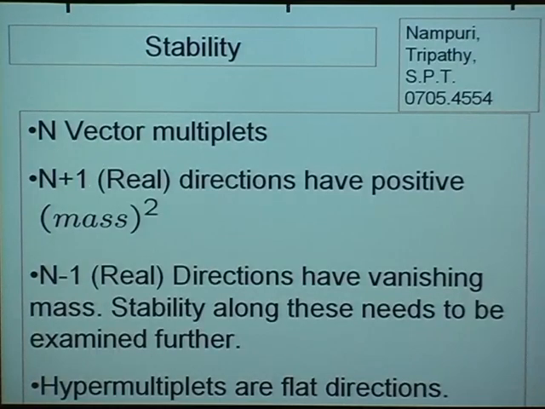Well, it turns out if we have n vector multiplets, then n+1 real directions in moduli space have a positive mass squared, and n-1 directions have a vanishing mass. This is just from the vector multiplets. The hypermultiplets are not fixed at all, they are just flat directions. But since the hypermultiplets are sourced by the gauge fields, we need to ask, by expanding the effective potential beyond quadratic order, what the leading corrections are along these massless directions.